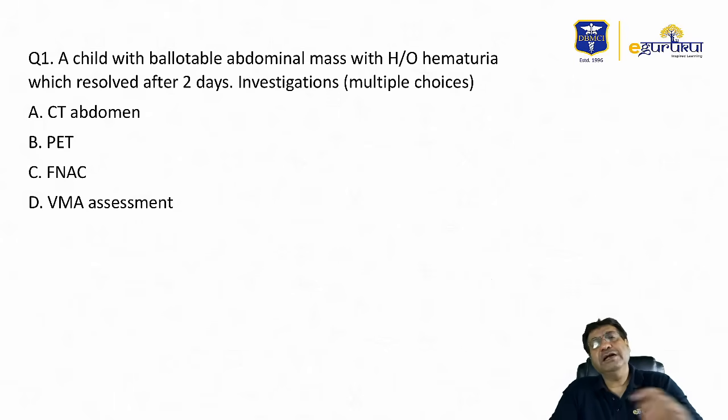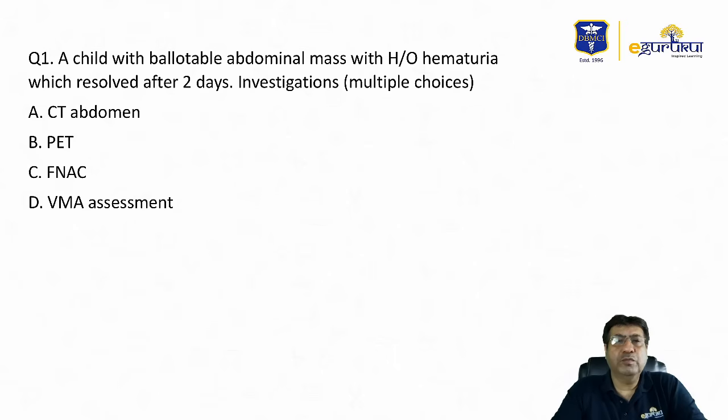Whenever a child with a suspected Wilms tumor presents to you, there are different investigations you will like to do. Laboratory investigations in Wilms tumor will probably show thrombocytosis, polycythemia, and increased partial thromboplastin time.